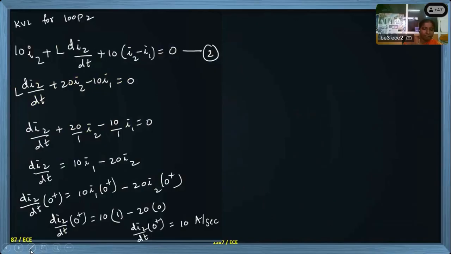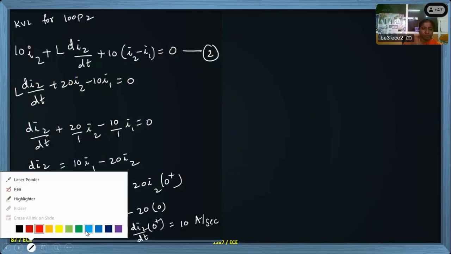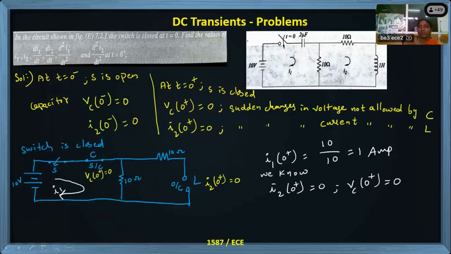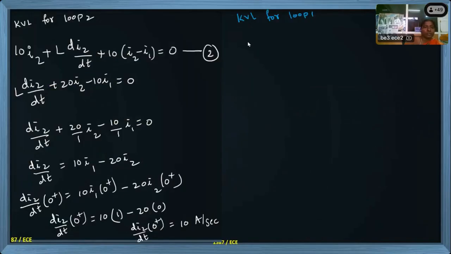I will take another color. So KVL for loop 1. You can see loop 1 voltage. You see the circuit, the original circuit after the switch is closed. After the switch is closed, everything is present. We have just written the equations at t equal to infinity. So the equations we are writing are at t equal to infinity, so all the inductor and capacitor will be present.